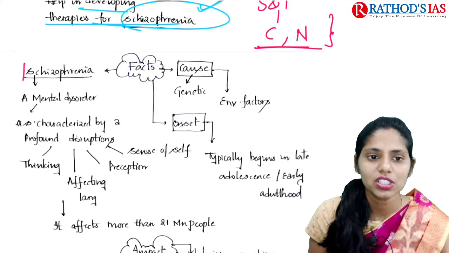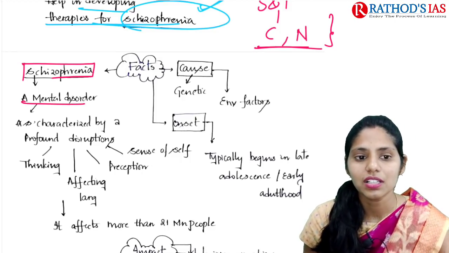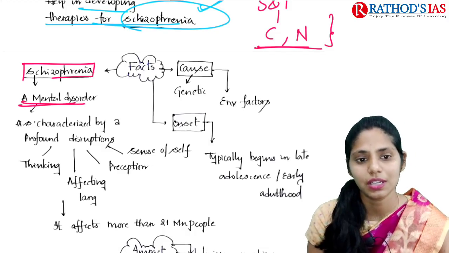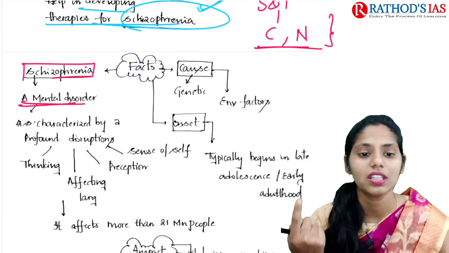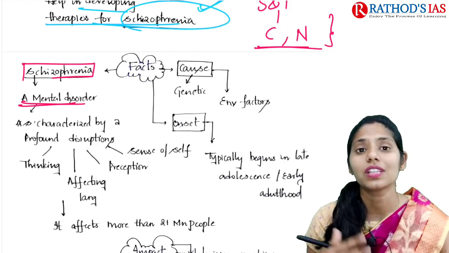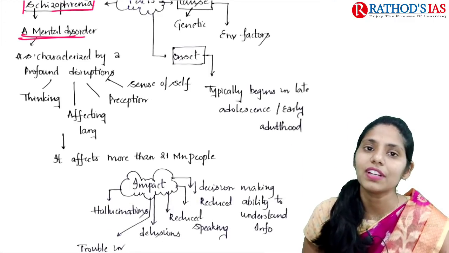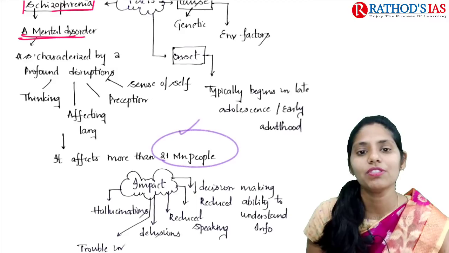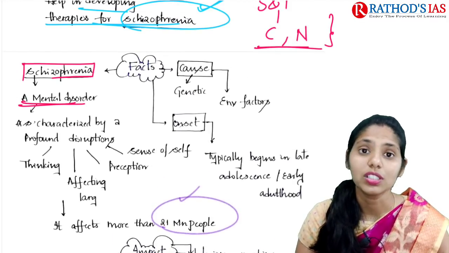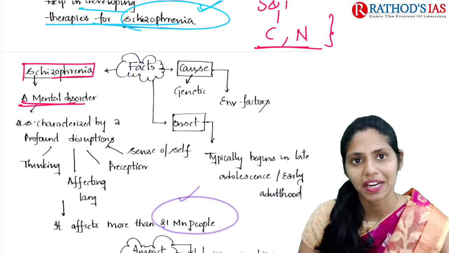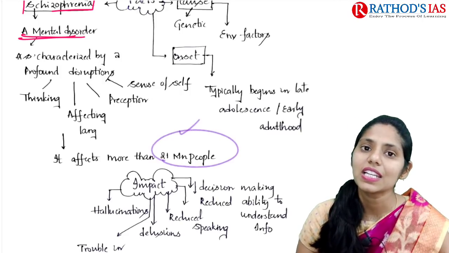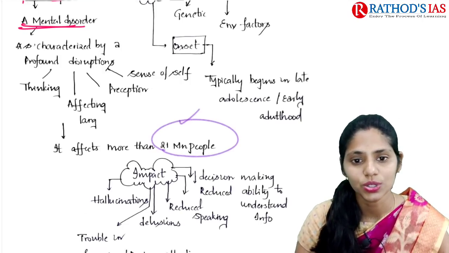So if you're talking about schizophrenia, it is a mental disorder. This mental disorder is characterized by some profound disruptions. They include disruptions in thinking, affecting language, and it also affects perception of things and also sense of self. It affects more than 21 million people across the world. The causes might be genetic and also some environmental factors. The onset of this disease typically begins in late adolescence or early adulthood.